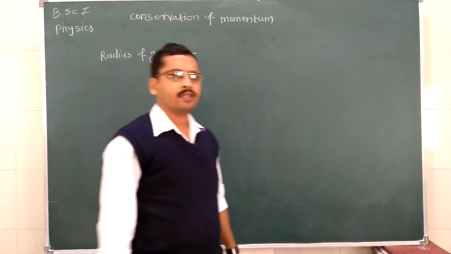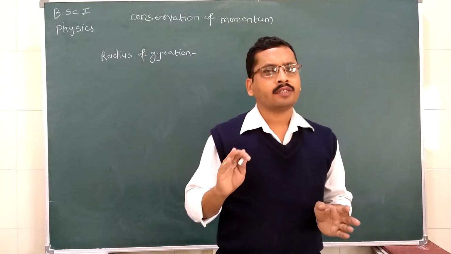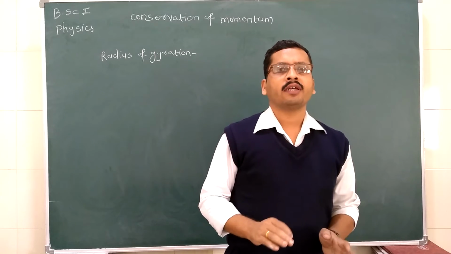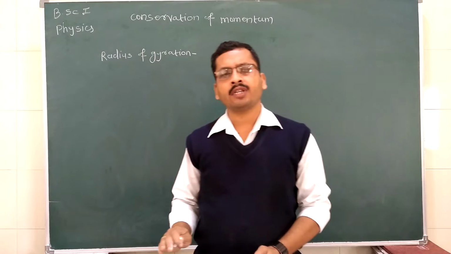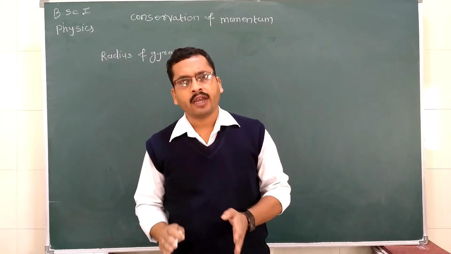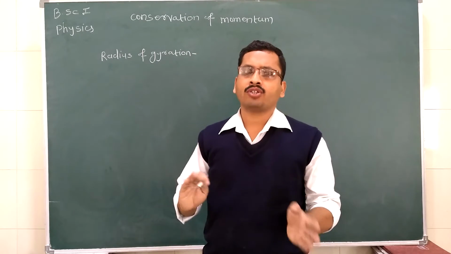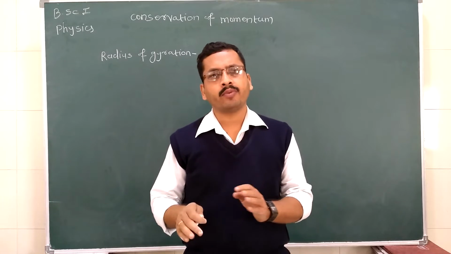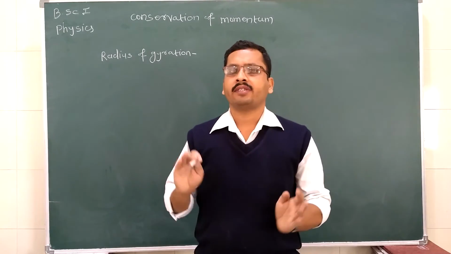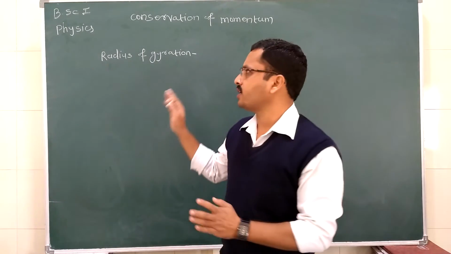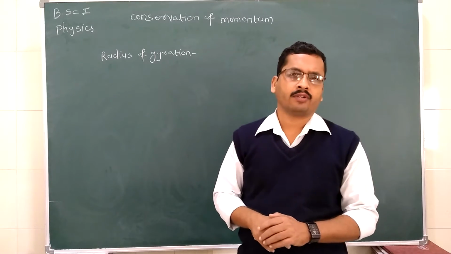Radius of gyration means it is the distance between the axis of rotation and a point at which the whole mass of the body is supposed to be concentrated. Such a distance is called the radius of gyration.